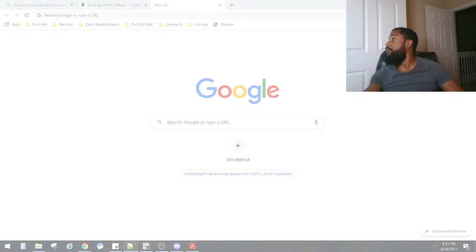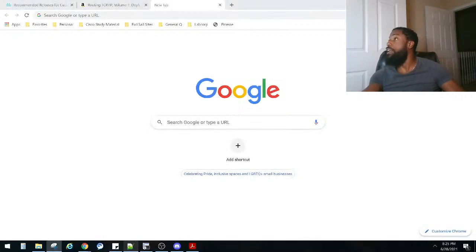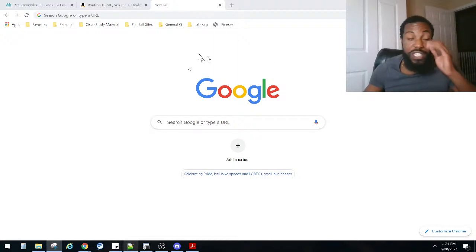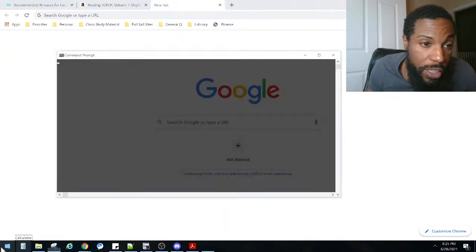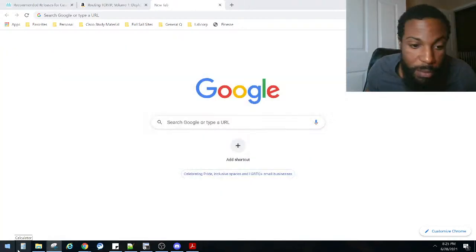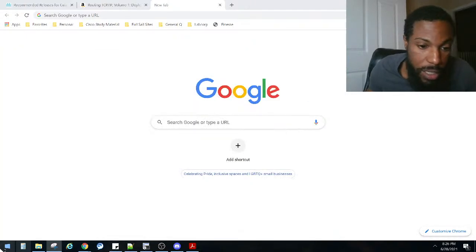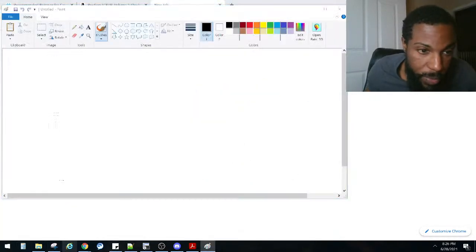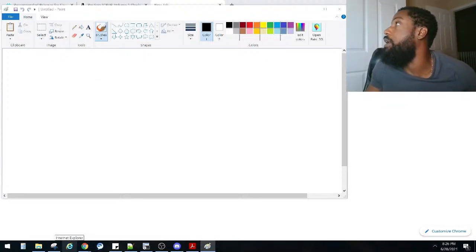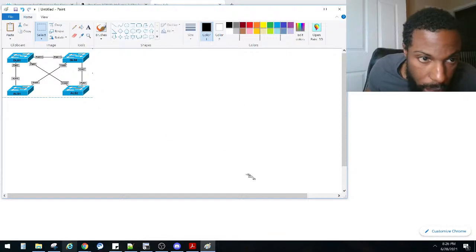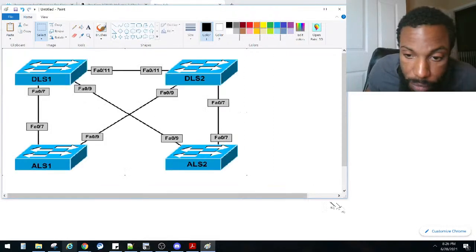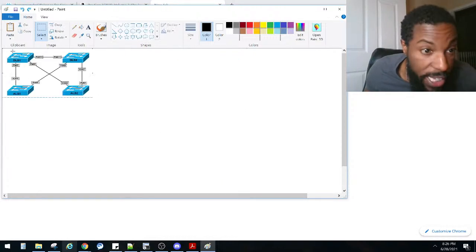I need to power on 4 switches. So if you got EVNG, go ahead and power on 4 switches in your routers or in your EVNG or GNS3, whatever. Y'all know I love hardware, so what am I doing, man? Paint is what I meant here. Close that bad boy. All right, so this is the lab we're going to be using. Copy that. Paste. 4 switches, just like that. Let me get them going again. I don't want it too big.